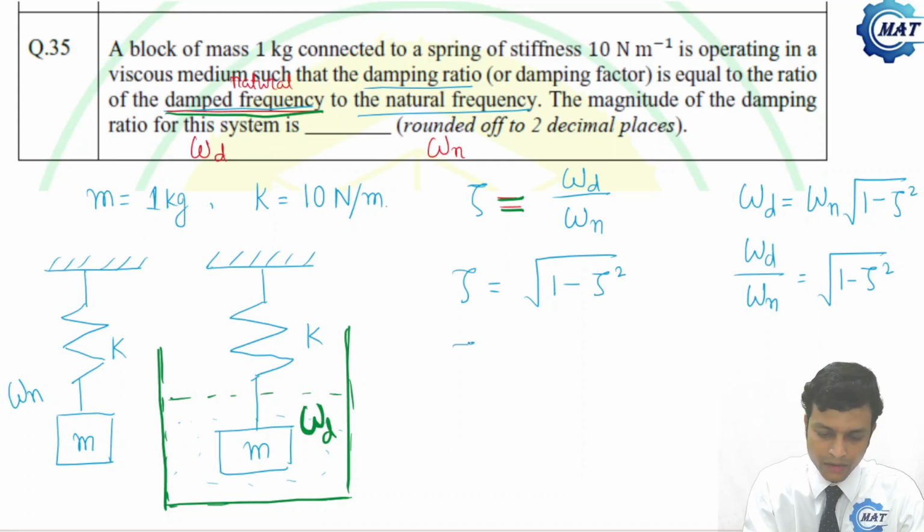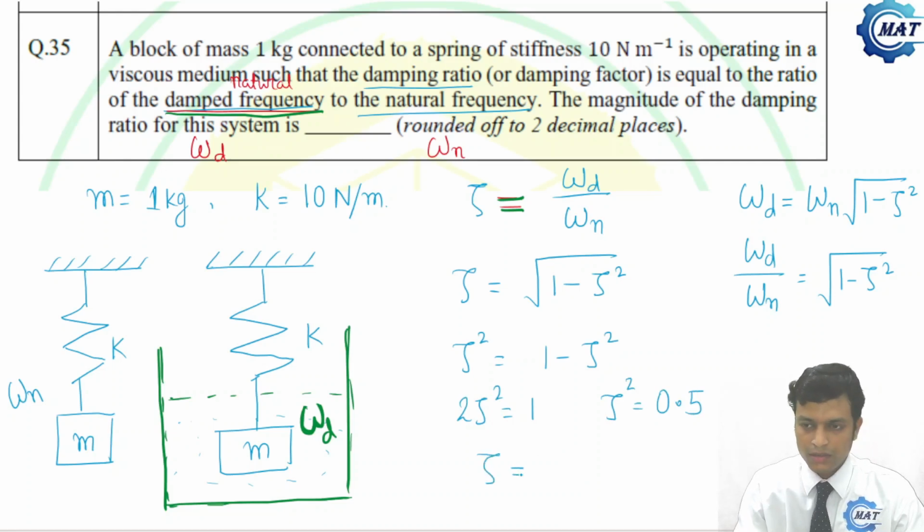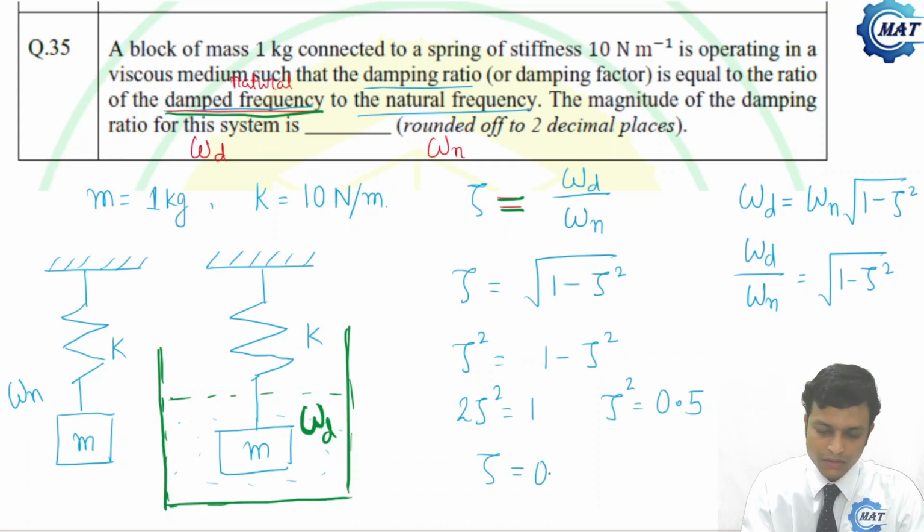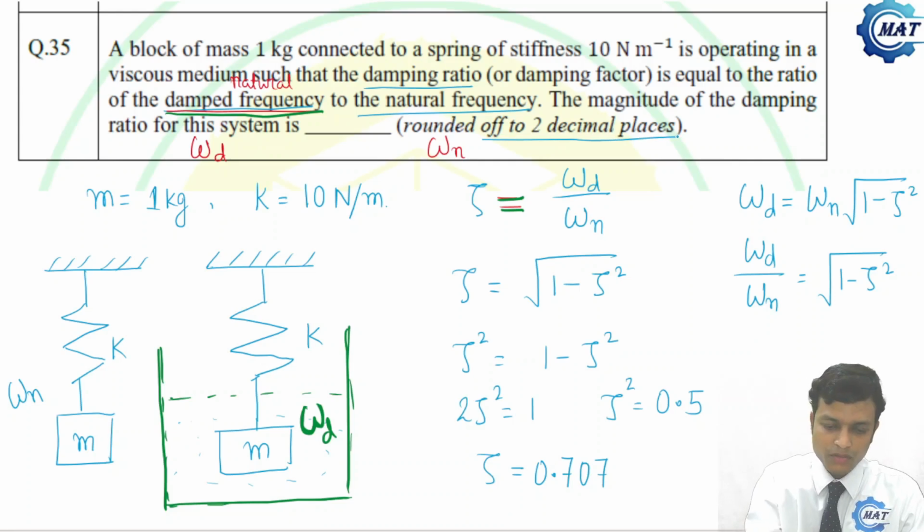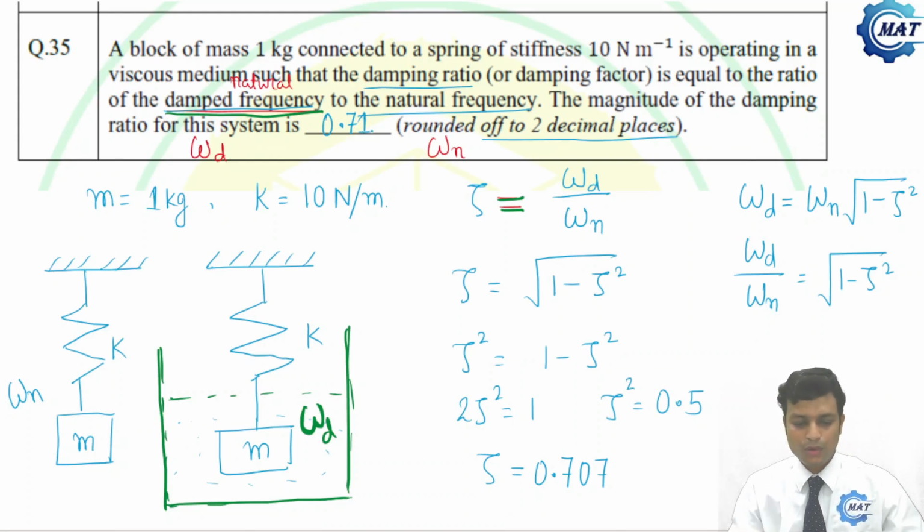Let me square both sides: zeta square is 1 minus zeta square. That is 2 zeta square is 1, that is zeta square is 0.5. So zeta becomes 0.707. It has been asked to round off to two decimal places, so you can write 0.71. So this is the answer to the problem, 0.71.